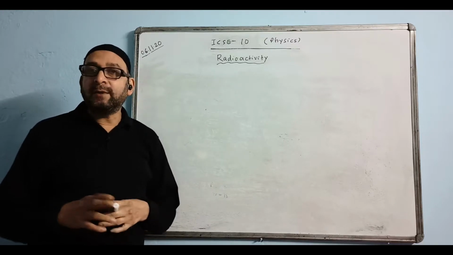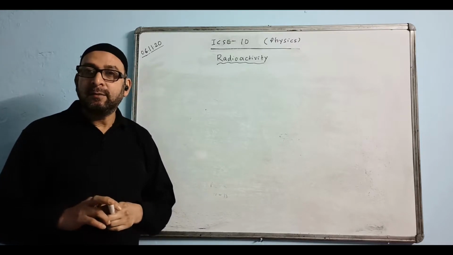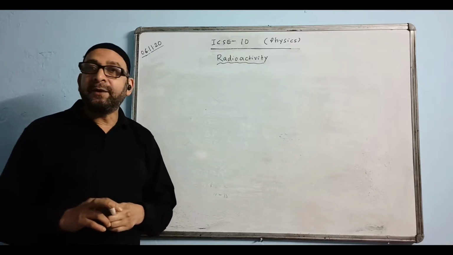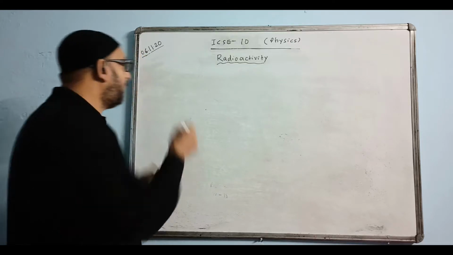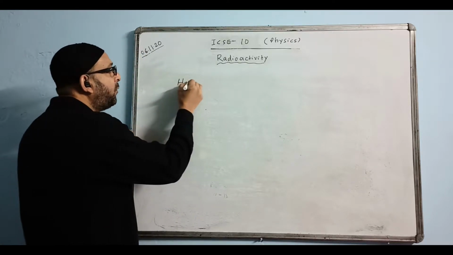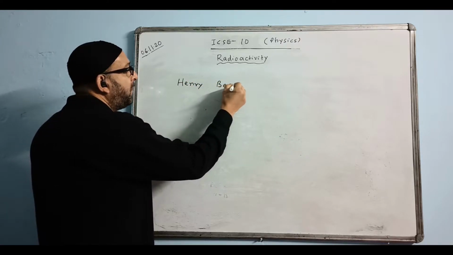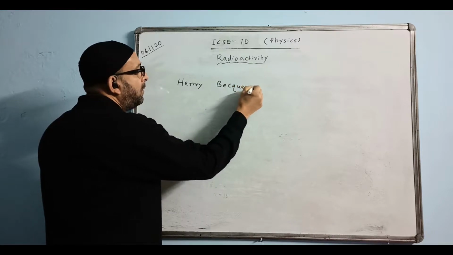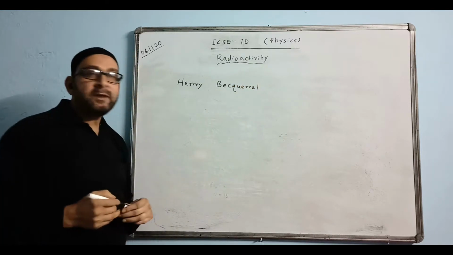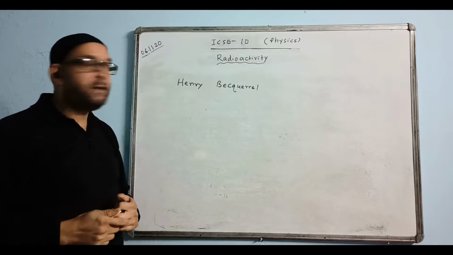Radioactivity was discovered by a scientist named Henry Becquerel. His name was Henry Becquerel. Henry Becquerel was a scientist who discovered radioactivity.